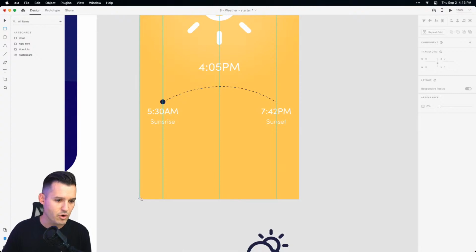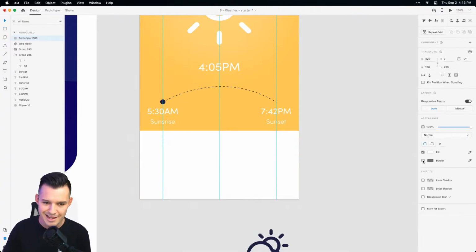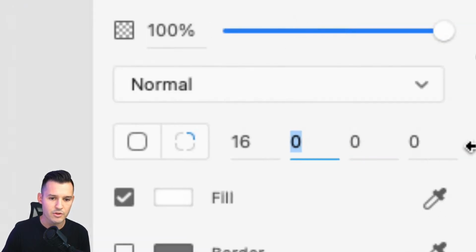So let's do a fun little card at the bottom. A weather app always needs to have the times of the day, or the times that are happening through the rest of the day. So let's do that. And I'm gonna hold down, I believe it's command. Nope, not command. It should be option. And I'm just gonna bend one corner. Let's make one corner 16 and we will make the other corner 16.